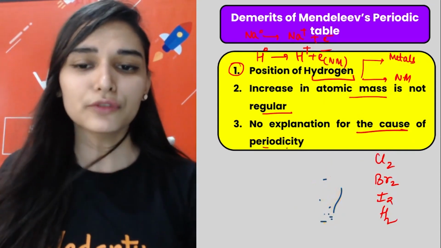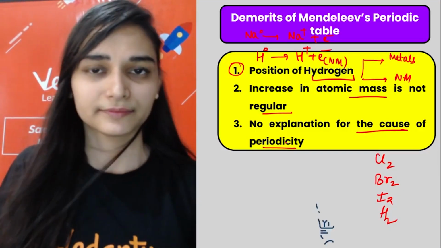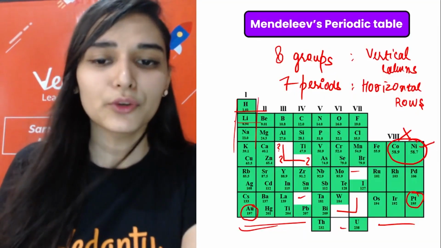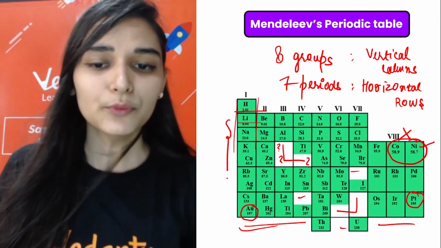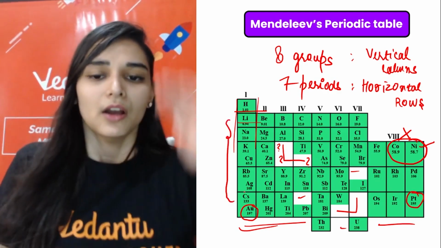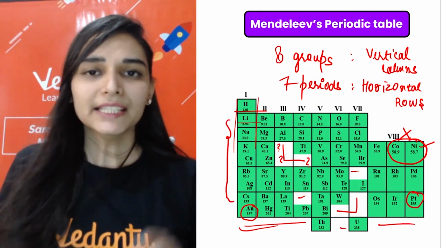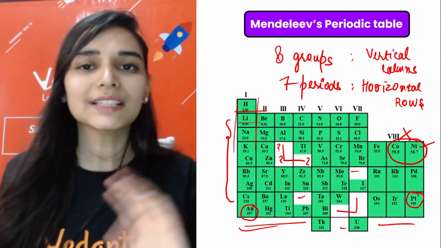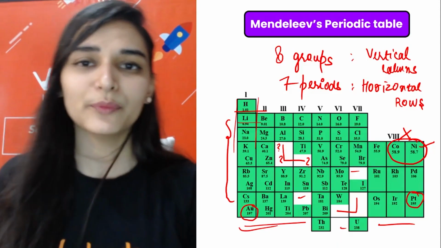No explanation for the cause of periodicity. Why is the repetition happening? What kind of repetition? Basically, if you look at this, lithium, sodium, potassium, all the elements lying in the same vertical column, had the same formula of oxides and hydrides. This is what Mendeleev told us.